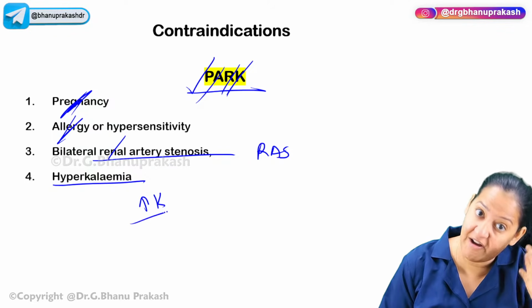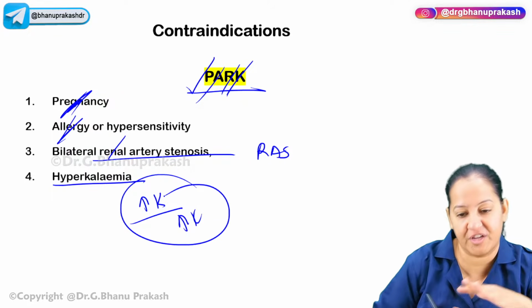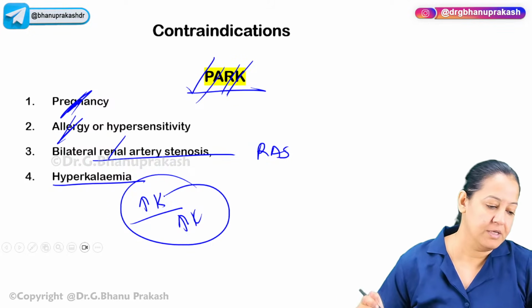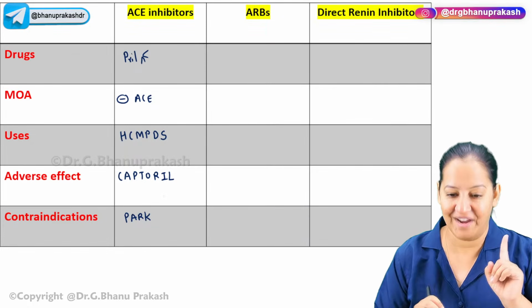If the person already has hyperkalemia and you are giving an ACE inhibitor, it will further increase the potassium. The patient can go into arrhythmia. So if the person already has hyperkalemia, never give an ACE inhibitor. So this is how you go. Got it? So we are done with ACE inhibitors. I will show you the chart directly. This is the chart. We are done with the first drug.